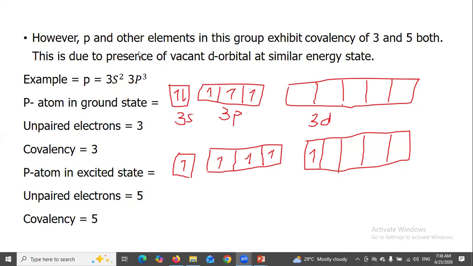However, phosphorus and other elements in this group exhibit covalency of 3 and 5 both. This is due to presence of vacant d orbitals at similar energy. Phosphorus atom in ground state has 3 unpaired electrons, covalency 3; in excited state, 5 unpaired electrons, so covalency 5.